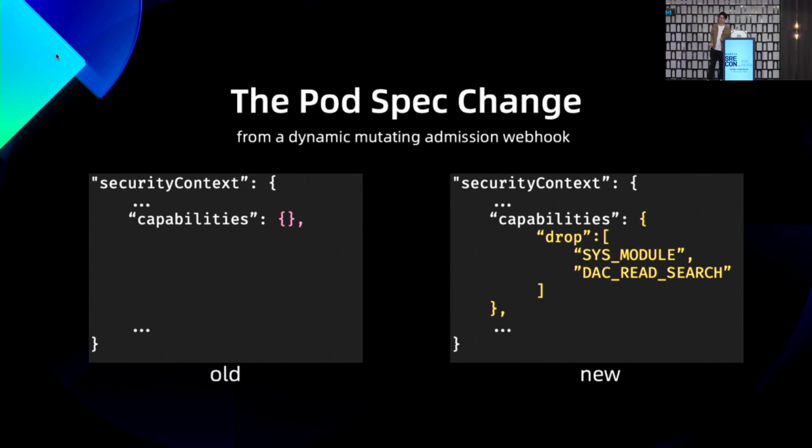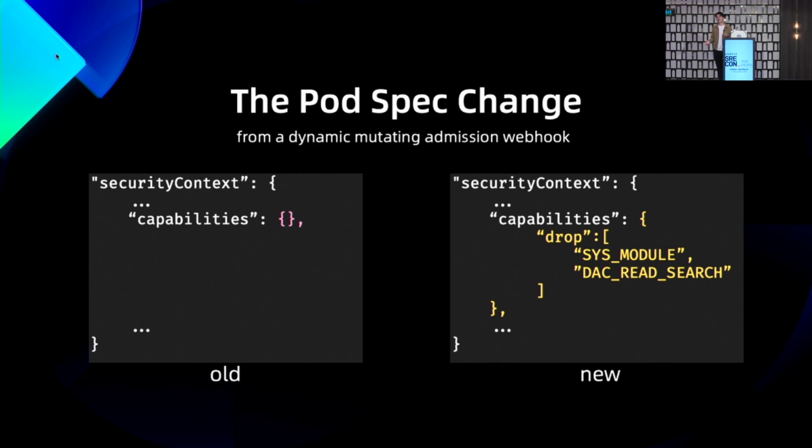The pod spec hash had changed according to the kubelet log, and we figured out the change from the audit log. It was a security context change, and we contacted the owner of this change. They said, oh yeah, we use a dynamic webhook to inject this change into all the pods. It was meant to be a security enhancement.